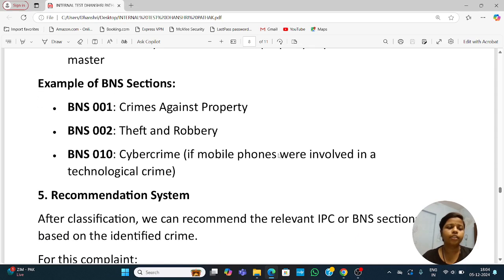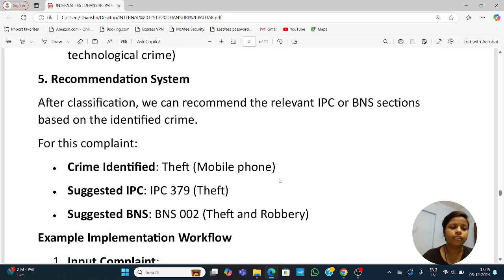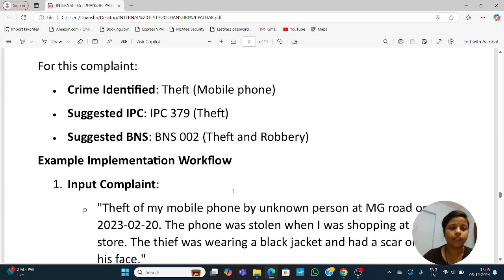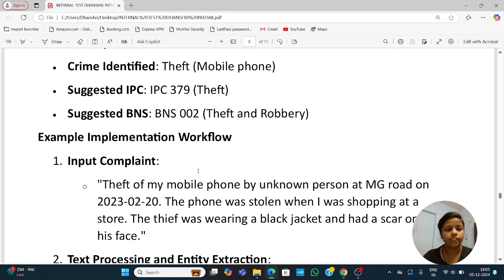Example of BNS section: BNS 001 crime against property, BNS 002 theft and robbery, BNS 010 cyber crime if mobile phone was involved in a technical crime. Fifth step is the recommendation system. After classification, we can recommend the relevant IPC BNS section based on the identified crime. For this complaint, identified theft and mobile. Suggest IPC 379 theft.